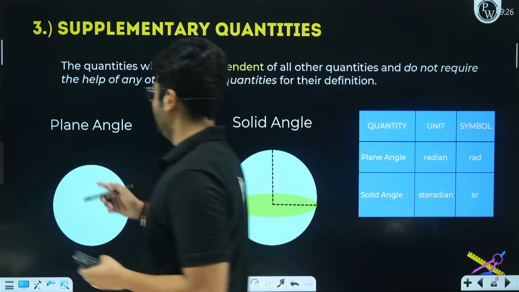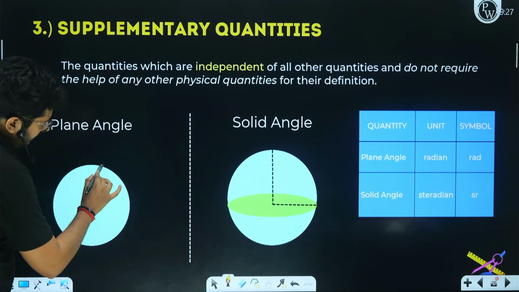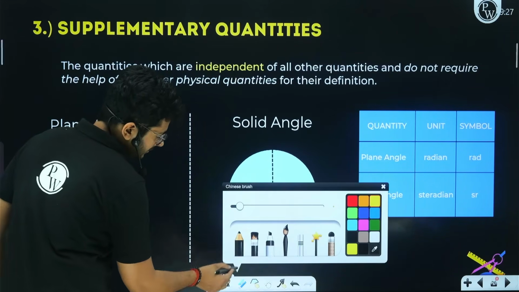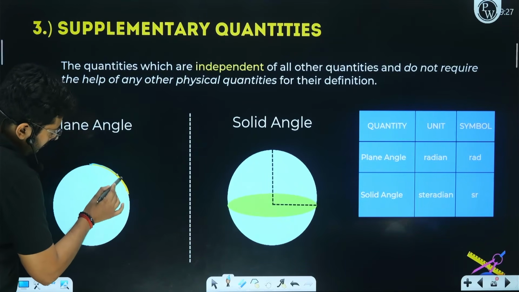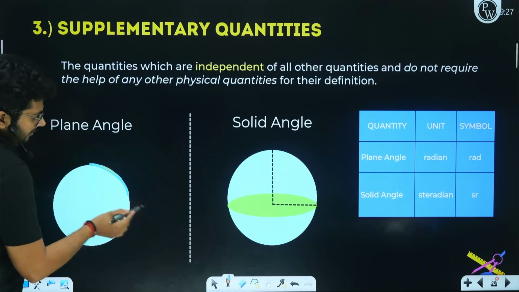For example, let's say we have a plane angle. So right now you see that, let's say we have an arc like this. Okay. We have an arc like this. Okay. And right now what is happening?